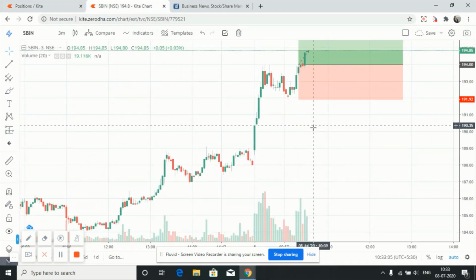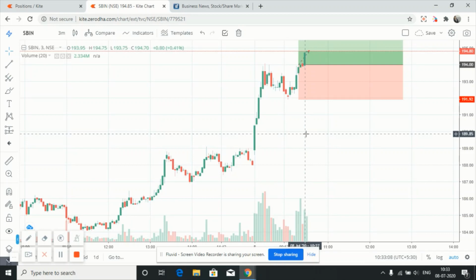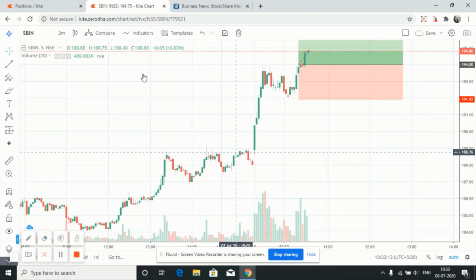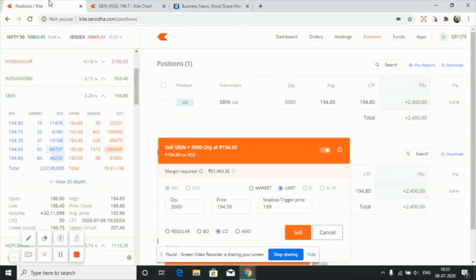Let's see the chart. It has broken the previous resistance also, but let's see. We do have a profit of approximately 2500 rupees.